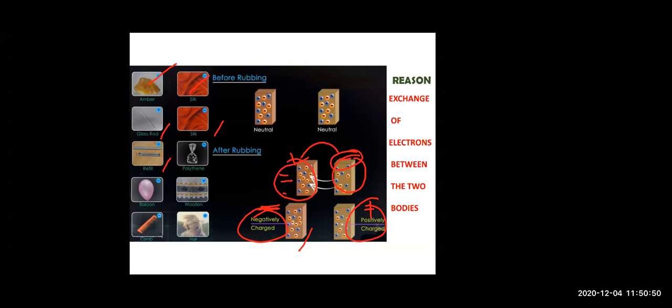Suppose you rub your pen refill on polythene, then the polythene gains negative charge and the refill is left with positive charge. Similarly, when you rub a comb on your dry hair, the comb becomes negatively charged, whereas our hair becomes positively charged. So this is your charging by friction.